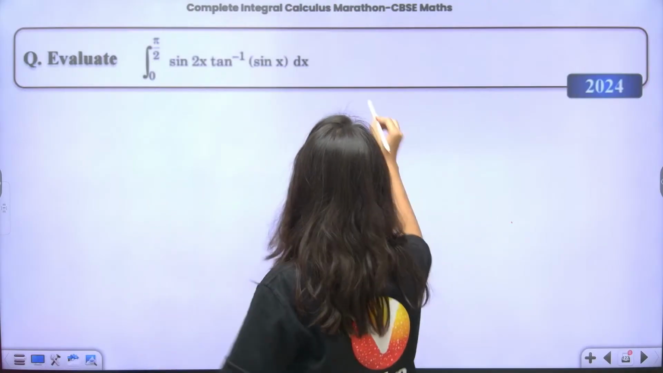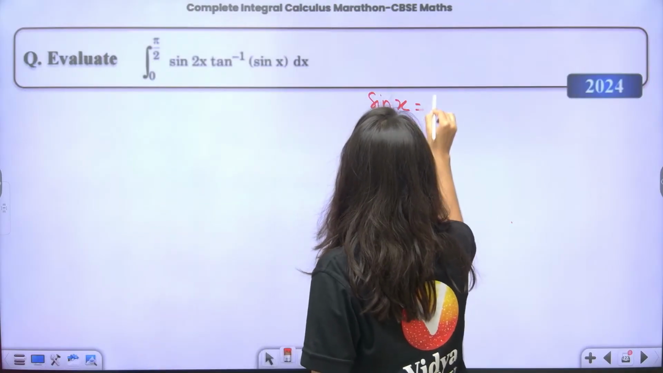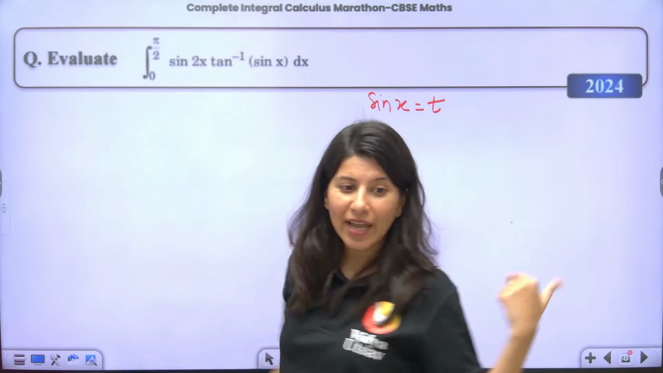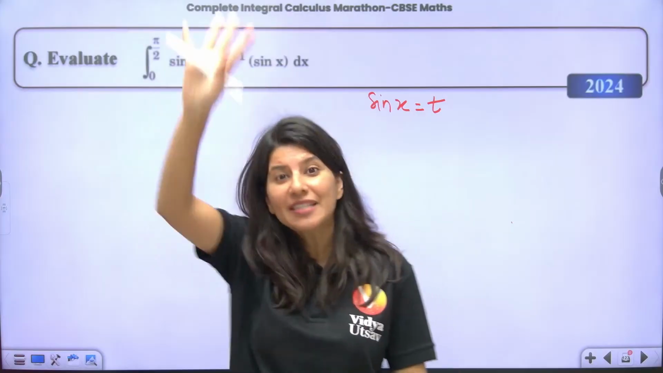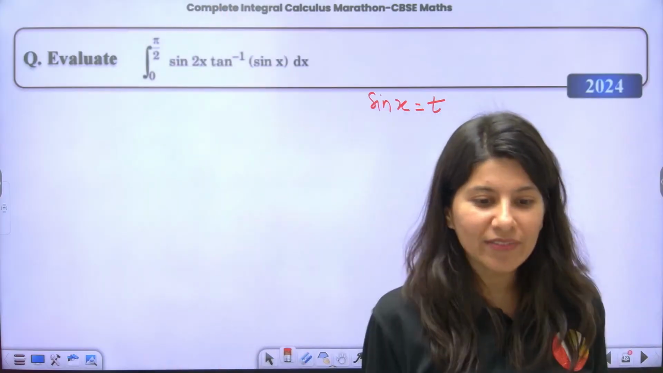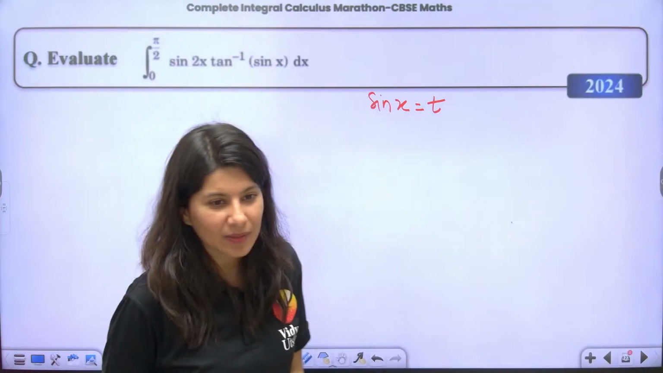And on the back side you can do this tattoo. Take sin x equals t. And write on the back that do not forget to change the integration limits. Otherwise you are cooked, bro. Otherwise you are cooked. Okay.